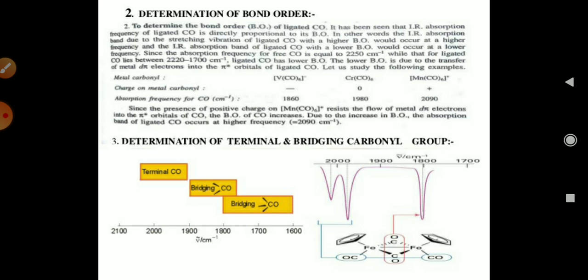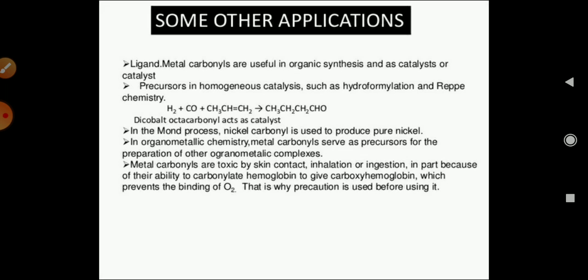Okay, so the next is the determination of terminal and bridging carbonyl groups. You can also find out the bridging, terminal or axial bonding in carbonyl compounds. By calculating the frequencies, you will get different frequencies for different bonding modes. So you can identify the terminal and bridging bonds in a carbonyl compound.